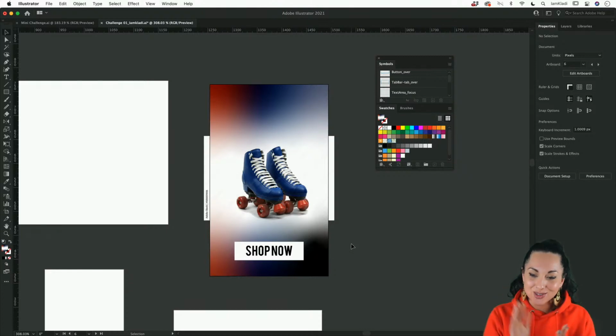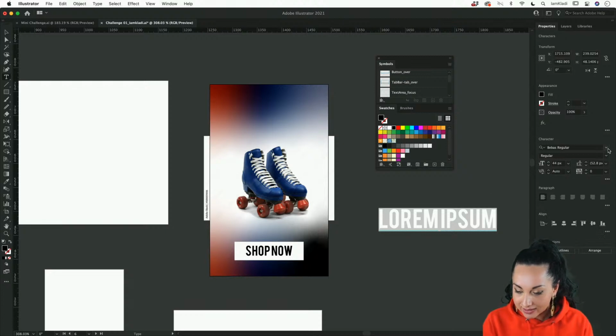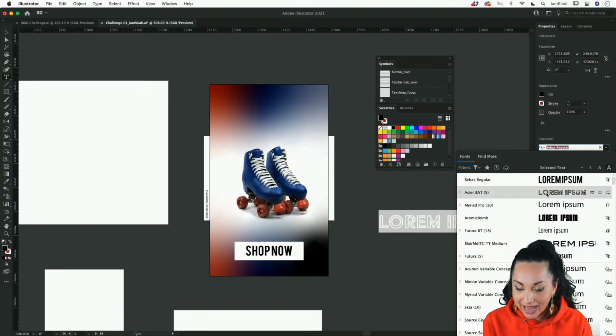Now real quick, I promised that I was going to show you how to do that logo in like 3 seconds, so I want to get that done. I know that we have a few minutes left, so let's go ahead and press on the type tool, and the text that I was using there was called Asier Bat.